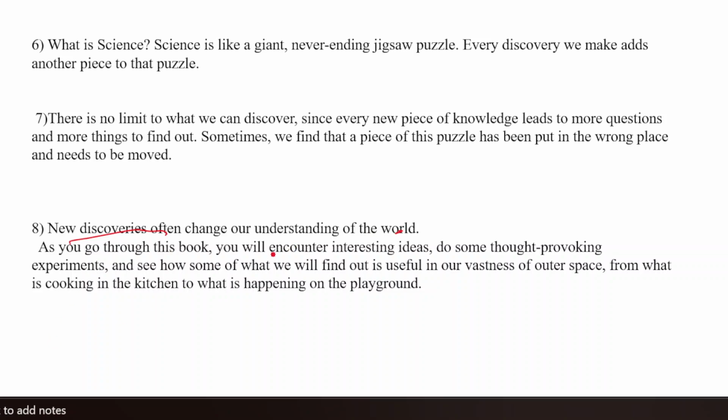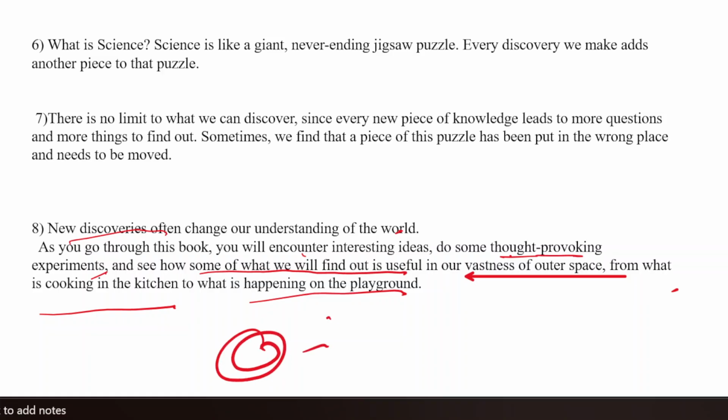As we go through this book, you will encounter interesting ideas, you will come across thought-provoking experiments and see how some of what we will find out is useful, from the vastness of outer space, from what is cooking in the kitchen to what is happening on the playground. Kitchen में जैसे cooking हो रही है, balanced diet है, nutrition, right?